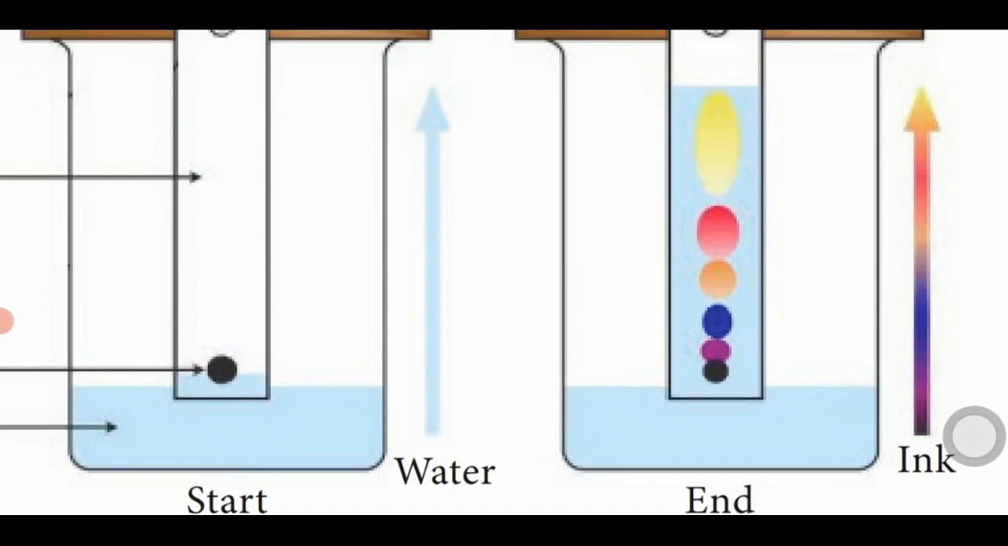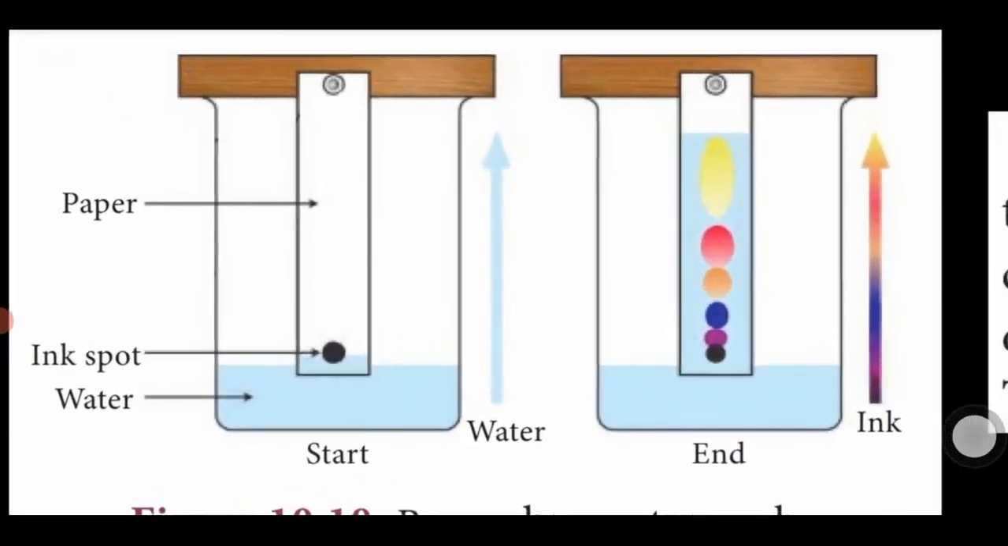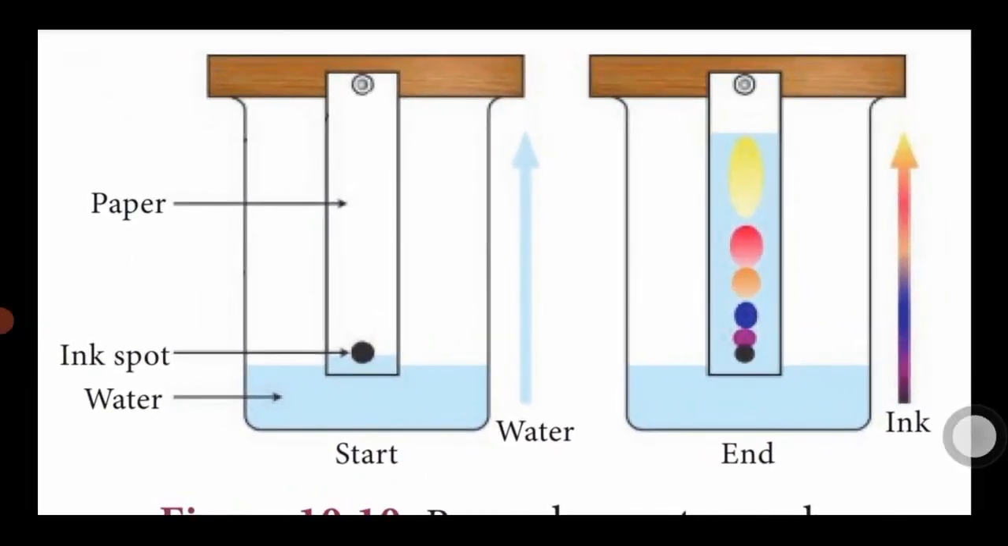What are the dye particles present? Yellow color, red color, orange color, blue color, purple color. The first yellow color constituents move out first, then are followed by red color, orange color, blue color, purple color. So different colors are available in the black ink spot.